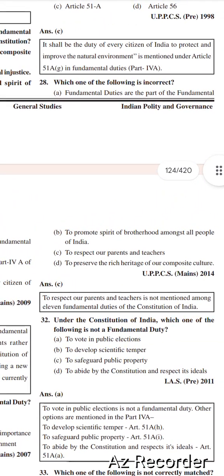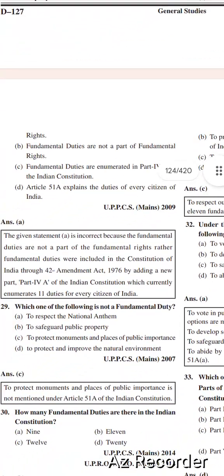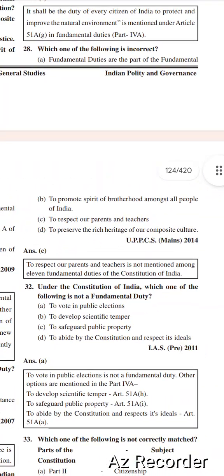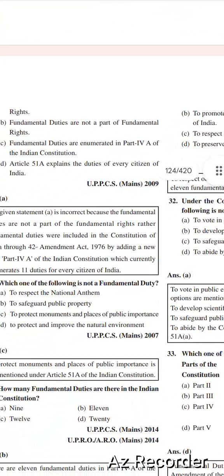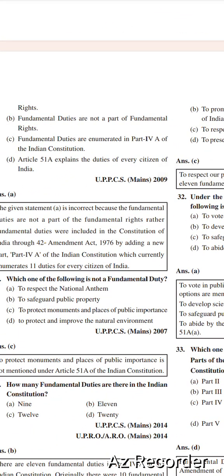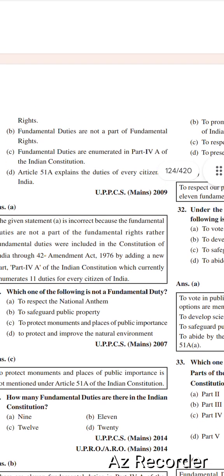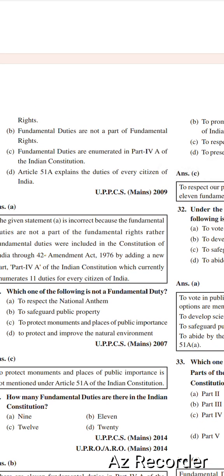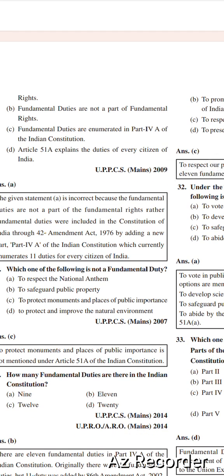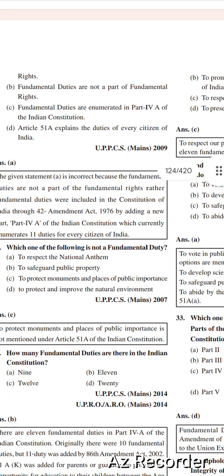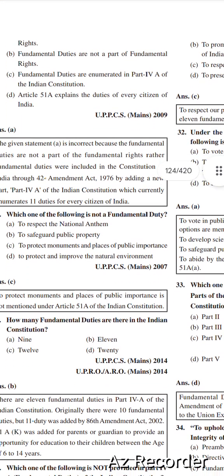Fundamental duties are the part of the fundamental rights is wrong, so the incorrect option is A. Fundamental duties are not a part of fundamental rights. Fundamental duties are enumerated in Part 4A of the Indian Constitution. Article 51A explains the duties of every citizen of India.